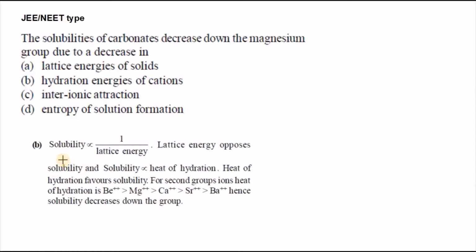The relation between solubility and lattice energy is inverse; lattice energy opposes solubility, while heat of hydration favors solubility. For second group ions, the order is beryllium, magnesium, calcium, strontium, barium. The solubility decreases down the group because of the hydration energy values. So the second option is the right option.